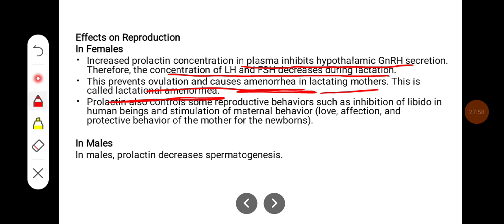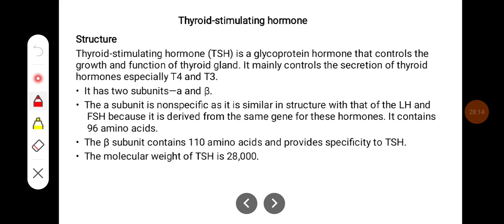Prolactin also controls some of the reproductive behaviors, such as inhibition of libido in human beings and stimulation of maternal behavior, that is love, affection and protective behavior of the mother towards the newborns. In males, prolactin decreases spermatogenesis.